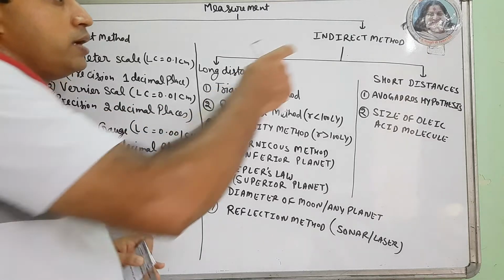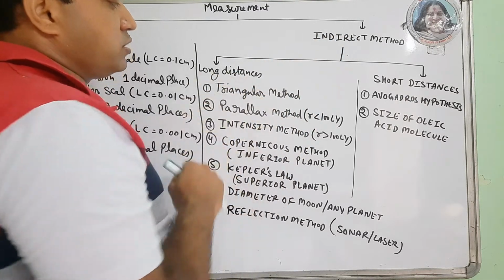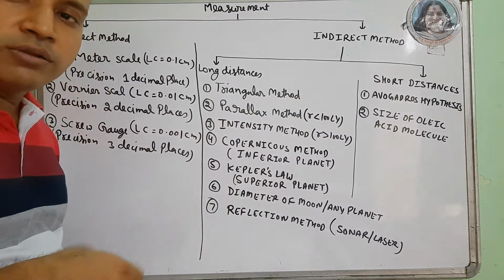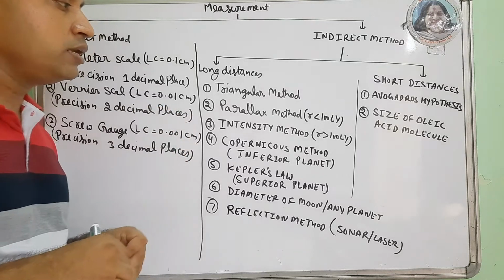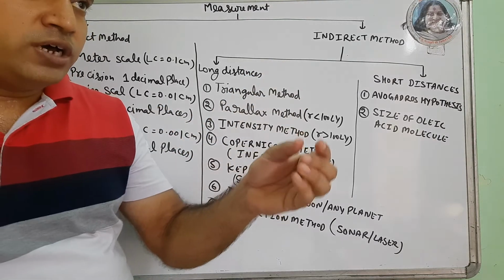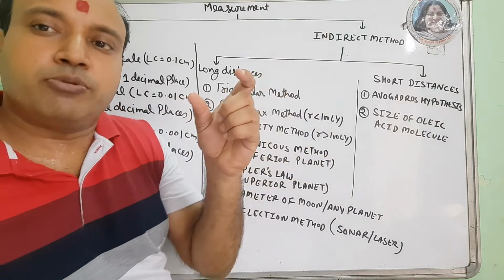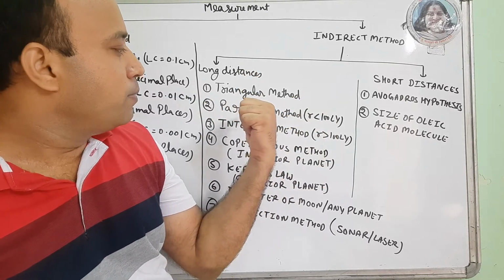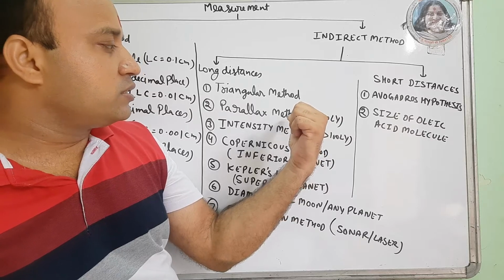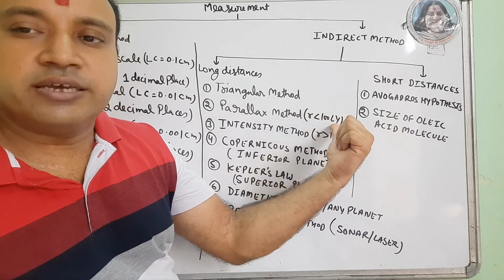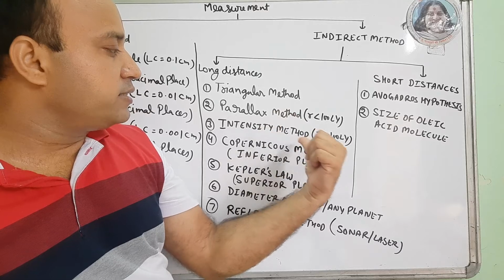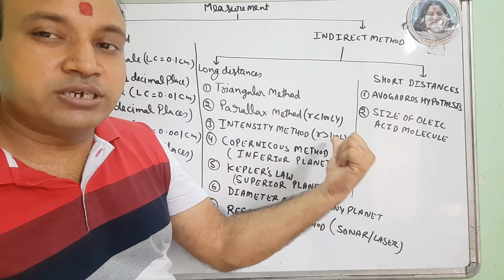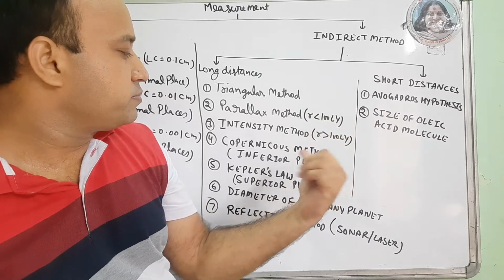Now the indirect methods for long distances. For long distances we use the triangular method. Triangular method means, we'll discuss this again, with the help of trigonometry we can find the approximate height of a hill or any large building. Parallax method is used for distances less than 100 light years. Intensity method is used for distances greater than 100 light years. 100 light year is not a time, it's a distance. We'll discuss what it is.